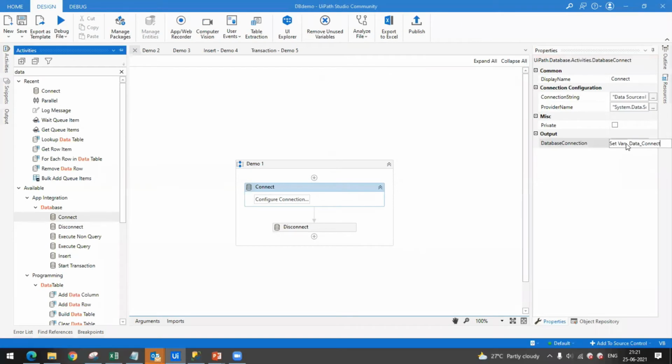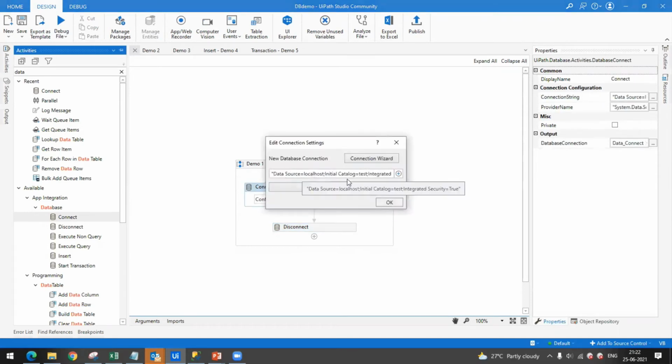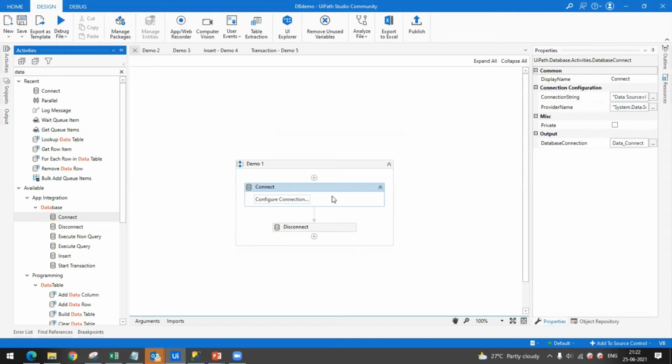So with the help of this data connection variable, you can pass this authentication. It's a kind of authentication only. You are providing that authentication or the scope. Other activities will be able to connect with the help of data connection. So wherever you pass this data connection variable, in that activity you need not again configure this credential. So credentials you have passed only in one activity. From there you are carrying the data connection variable to rest operations. Okay.